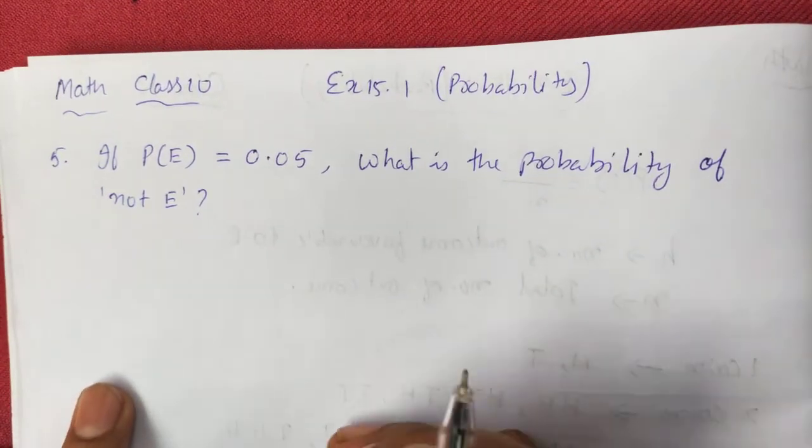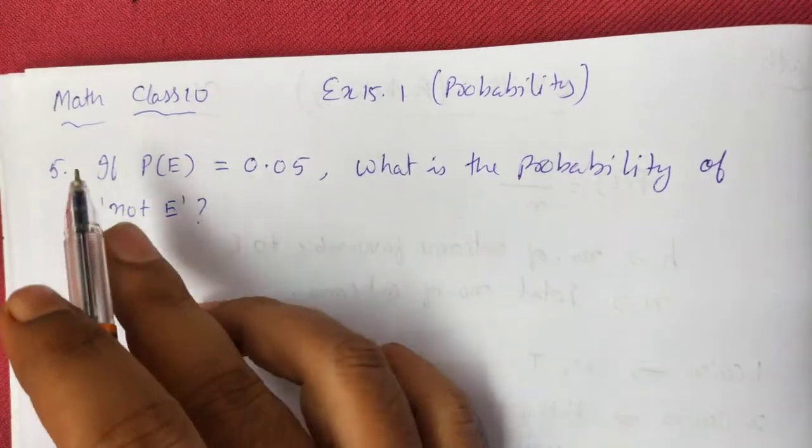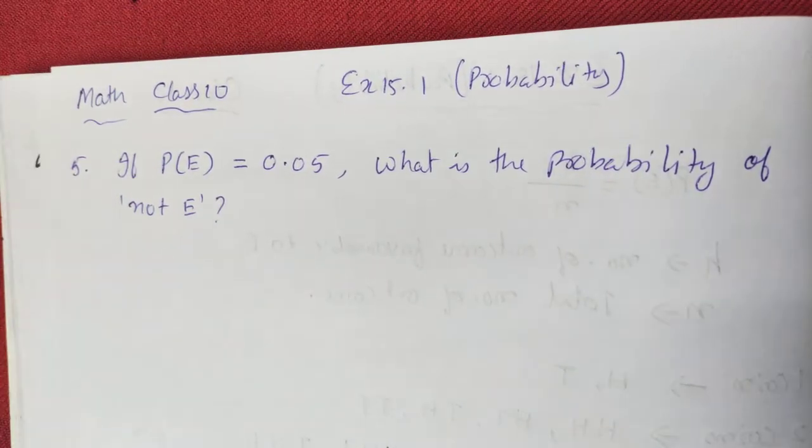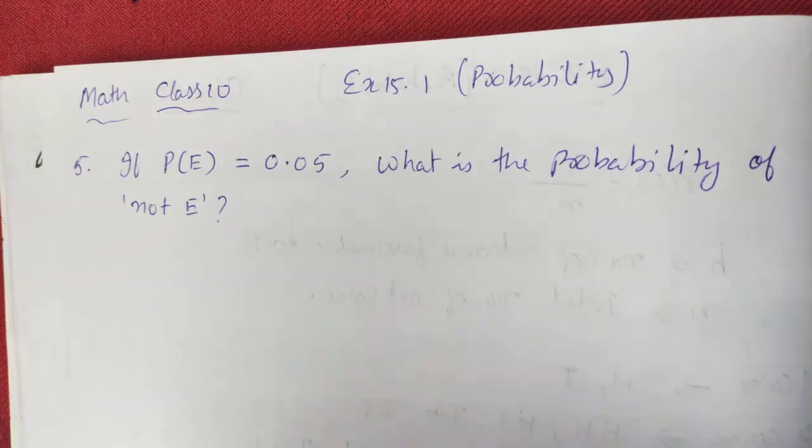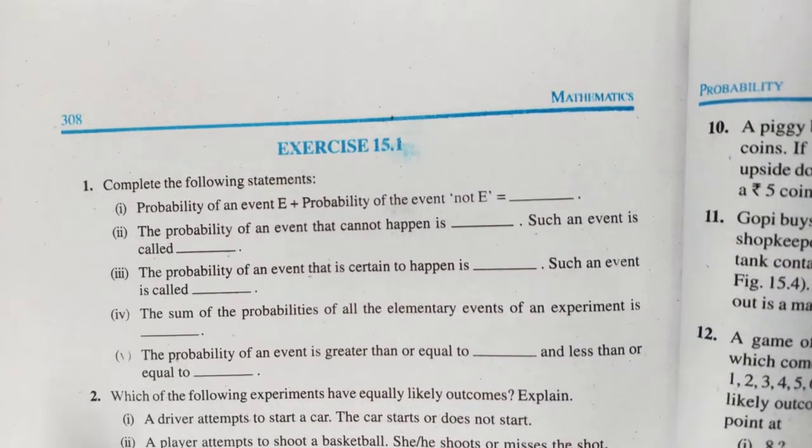Today we'll do exercise 15.1 of the probability chapter. So we'll start from question number 1. Question number 1 you can do in your textbook. You just have to fill in the blanks.